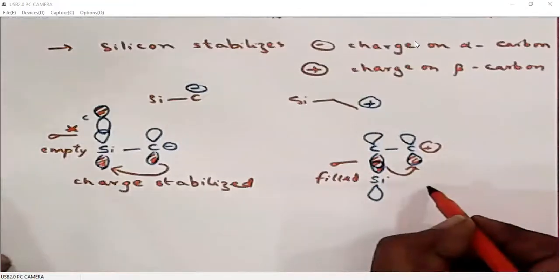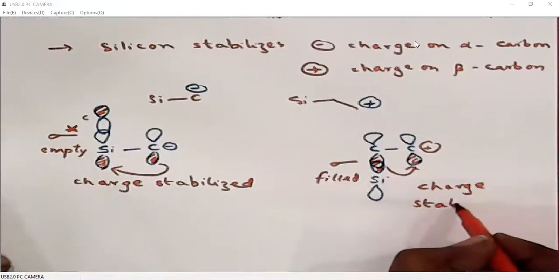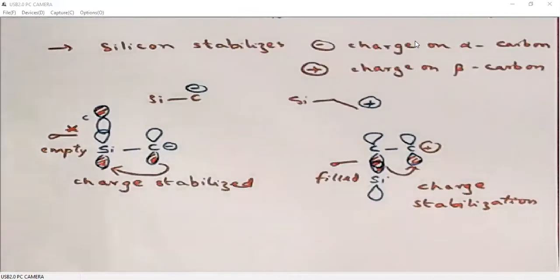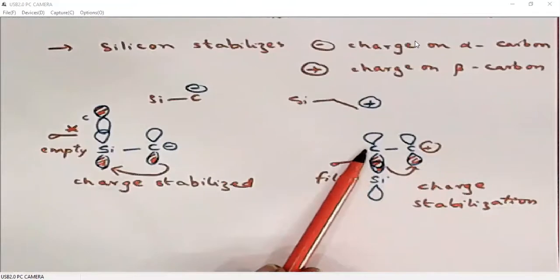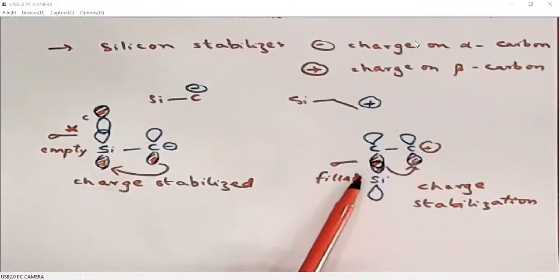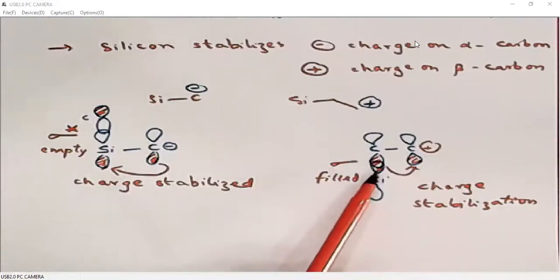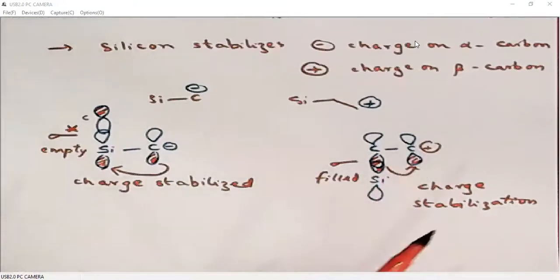So this is also stabilized. That means when a positive charge is present on a beta carbon, then the sigma orbital of the alpha carbon and silicon bond polarizes the electrons towards the positive charge so that it stabilizes the positive charge.